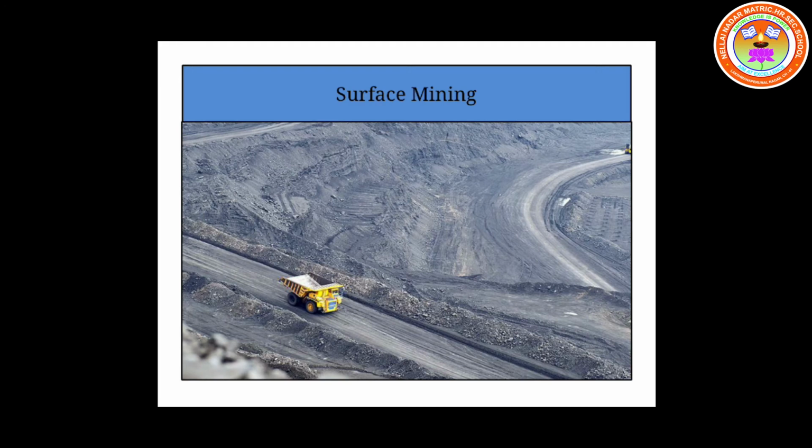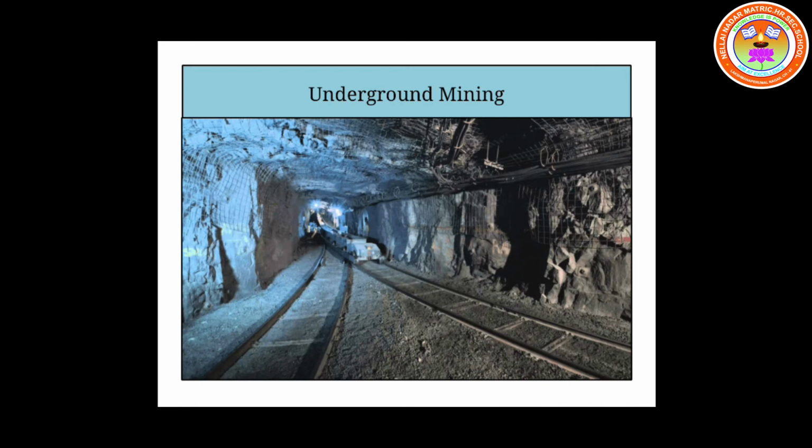If the coal beds lie within 22 feet from the earth's surface, then surface mining is employed. When the coal beds lie deep into the earth's surface, then underground mining is employed.